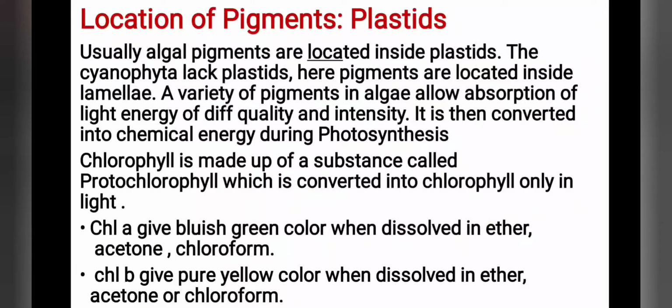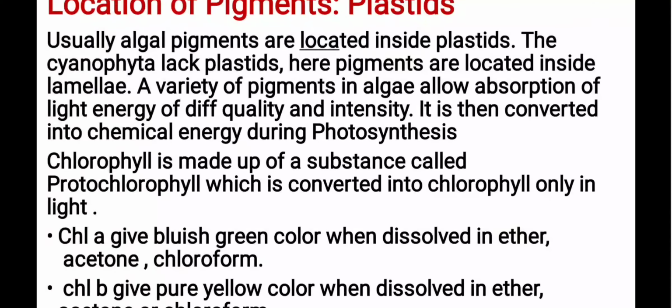Next is location of pigments, that is plastids. Students, usually algal pigments are located inside the plastids. But Cyanophyta, which is prokaryotic in nature, lacks plastids. So pigments are located inside the lamellae and these lamellae are known as photosynthetic lamellae. A variety of pigments in algae shows absorption of light energy of different quality and intensity. It is then converted into chemical energy during photosynthesis.